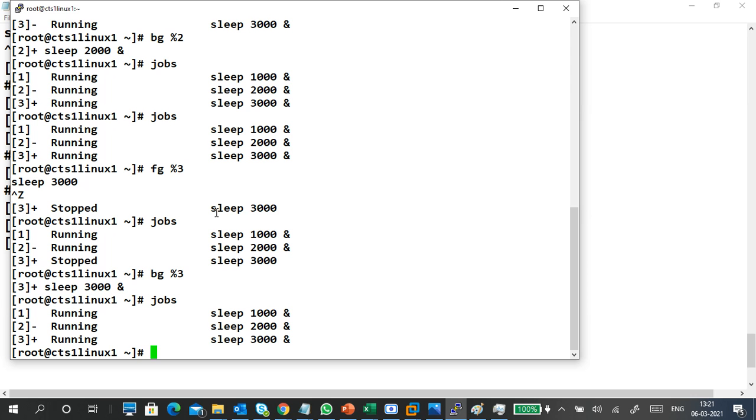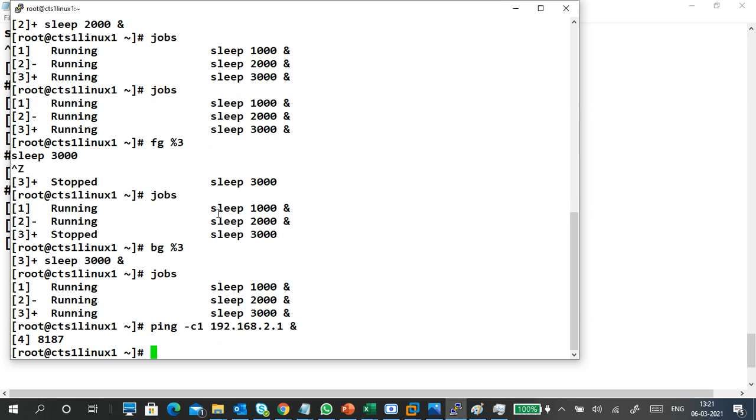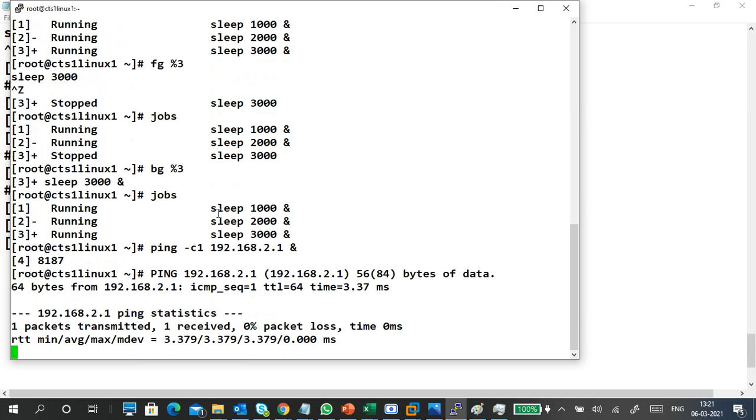And just in case you want more information, ping and see one, I put an ampersand here. So what will happen? You can try different ways. It is generating output on my screen, but it immediately returns completed.